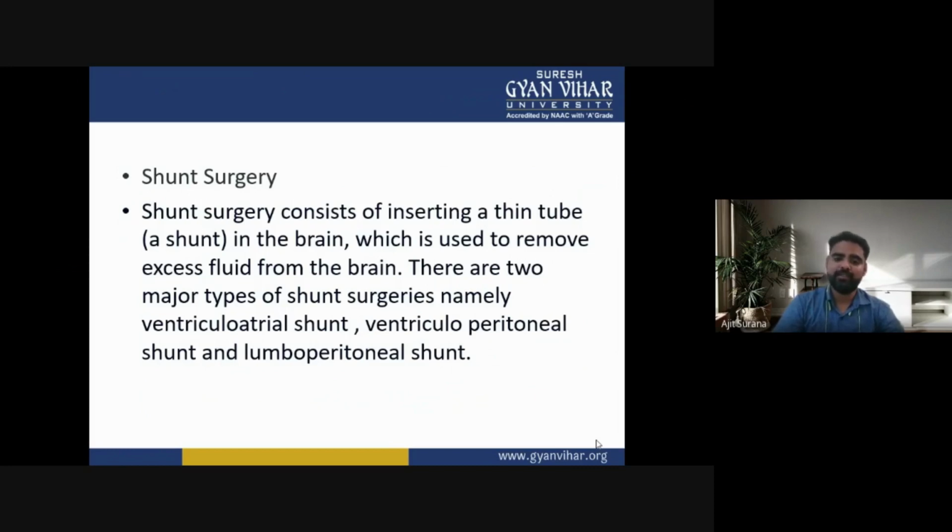There are two major types of shunt surgeries. Shunt surgery consists of inserting a thin tube, or a shunt, in the brain, which is used to remove the excess fluid from the brain. The two major types are the ventricular-arterial shunt, or ventriculoperitoneal shunt, and the lumboperitoneal shunt.